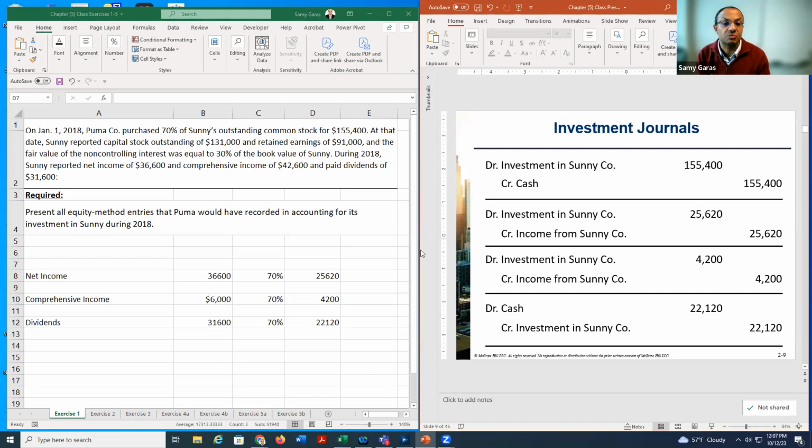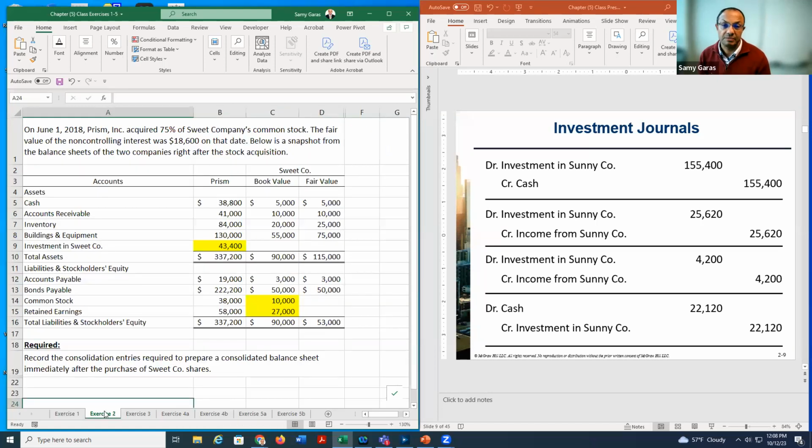Then we make the next one for the distribution of income, the next one for the distribution of comprehensive income, and the last one for the distribution of dividends. And this would be the answer for the first exercise. So please remember how to do the journal entries for controlling interest, which is between 51 and 99.